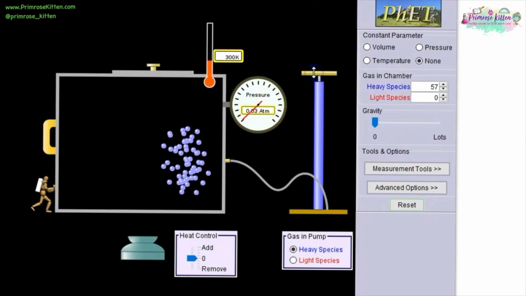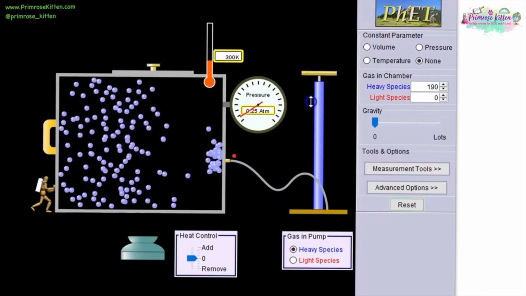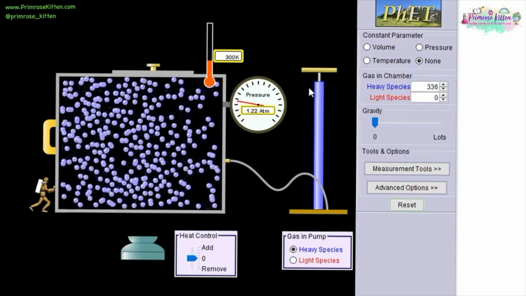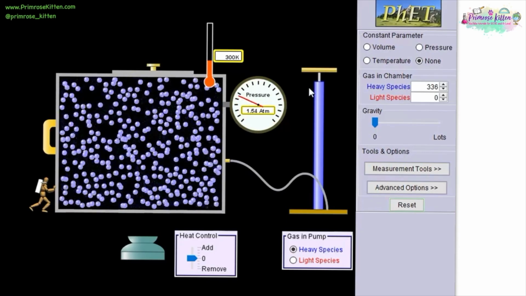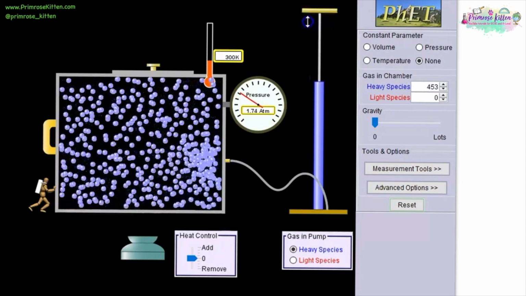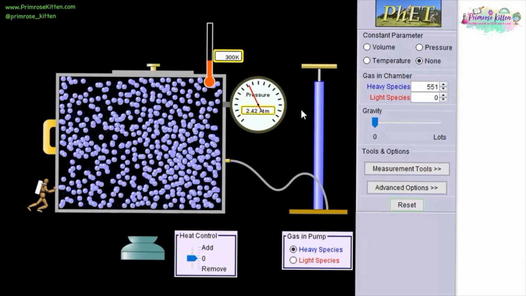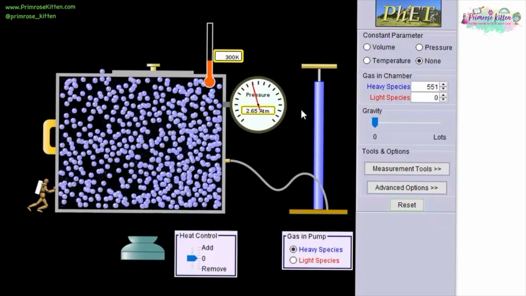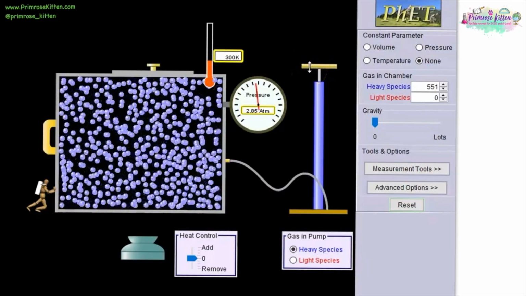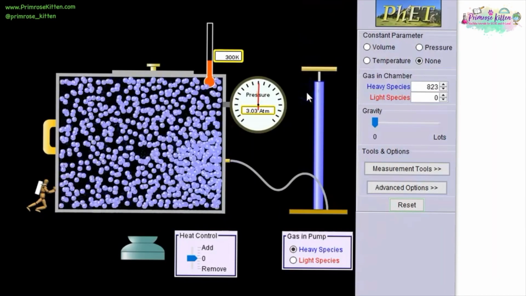In this video, I'm using a simulation from the excellent PhET website. You can see here we have a closed container and I'm adding in gas here and we can see the pressure. As the more gas goes in, we can see the pressure is increasing. So it's stabilised. I'm going to add in lots more gas here, and you can see the pressure is going to increase. So as the gas bumps against the walls of the container, it's exerting a small force, it's doing work on there, and is going to be increasing the pressure in the system.